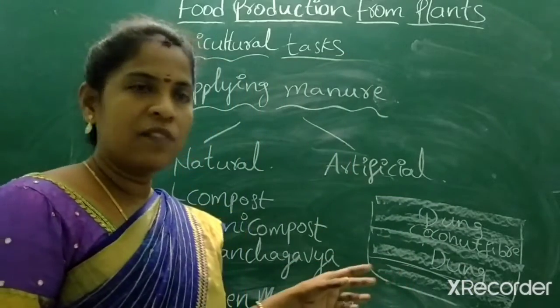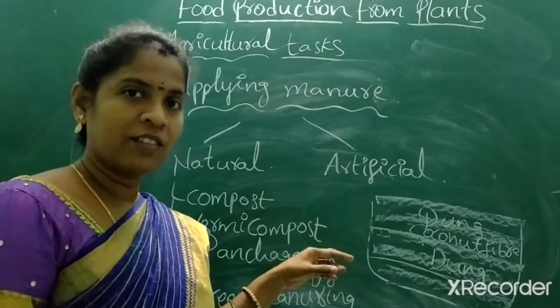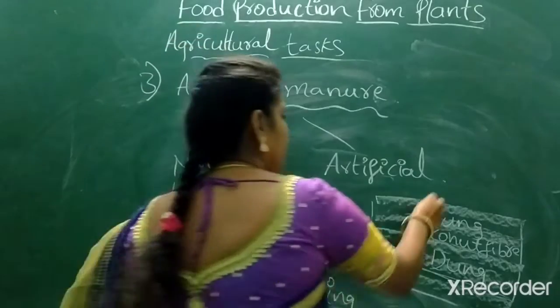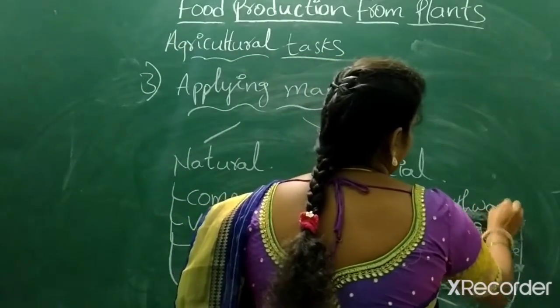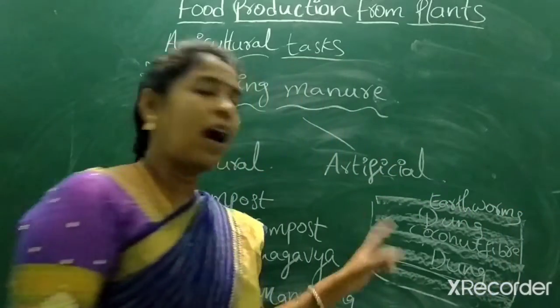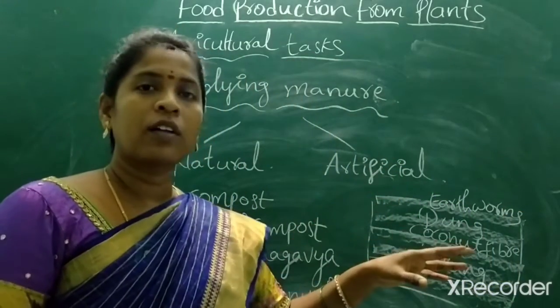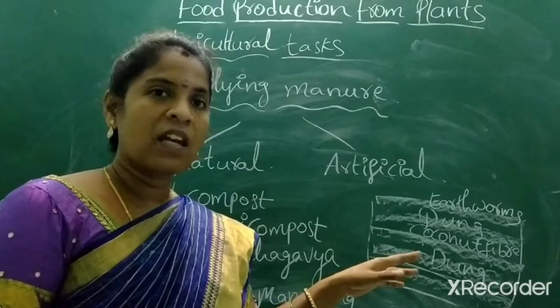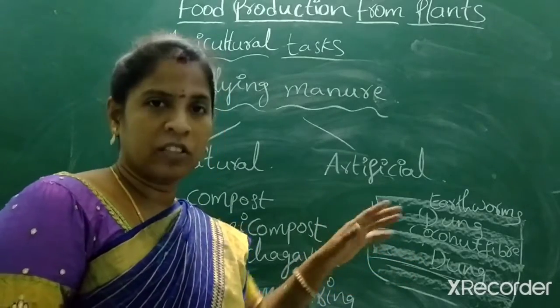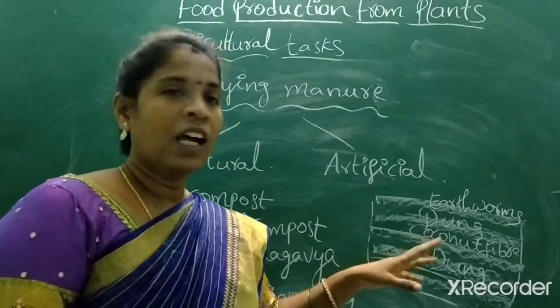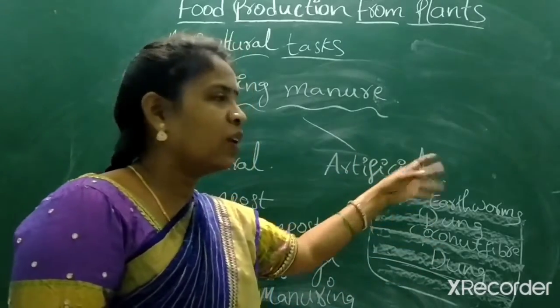And upon that they leave some earthworms. After that they cover it with gunny bags or banana leaves or some other leaf litter, and they sprinkle water every day.